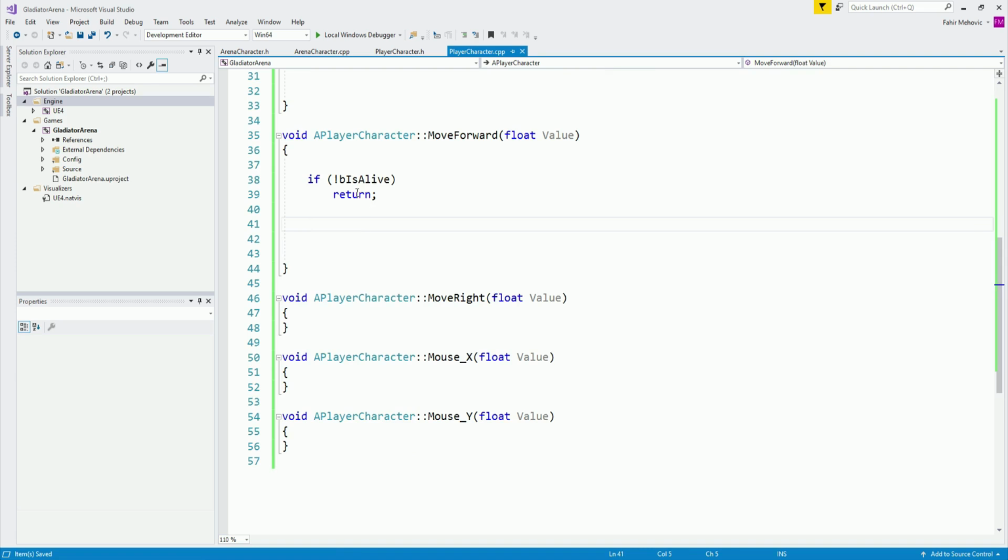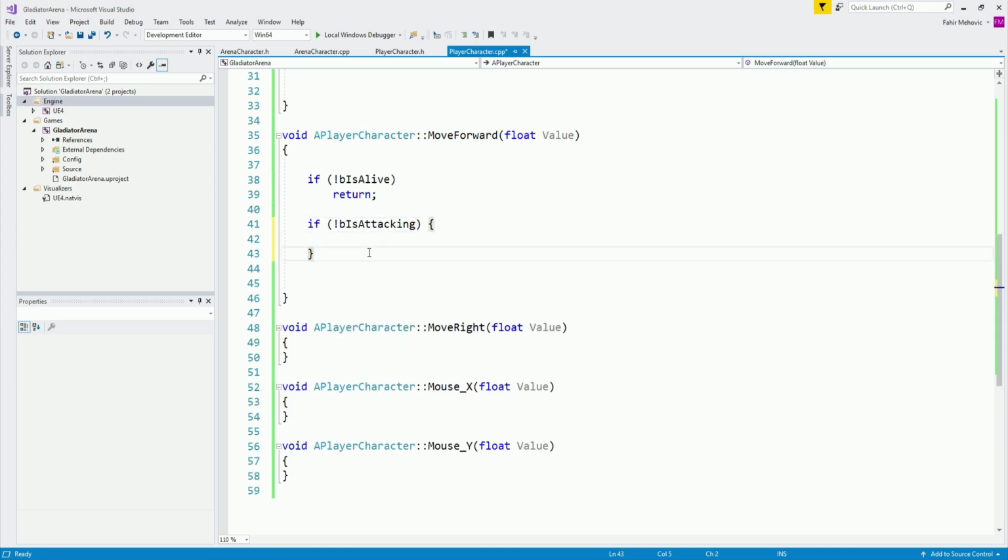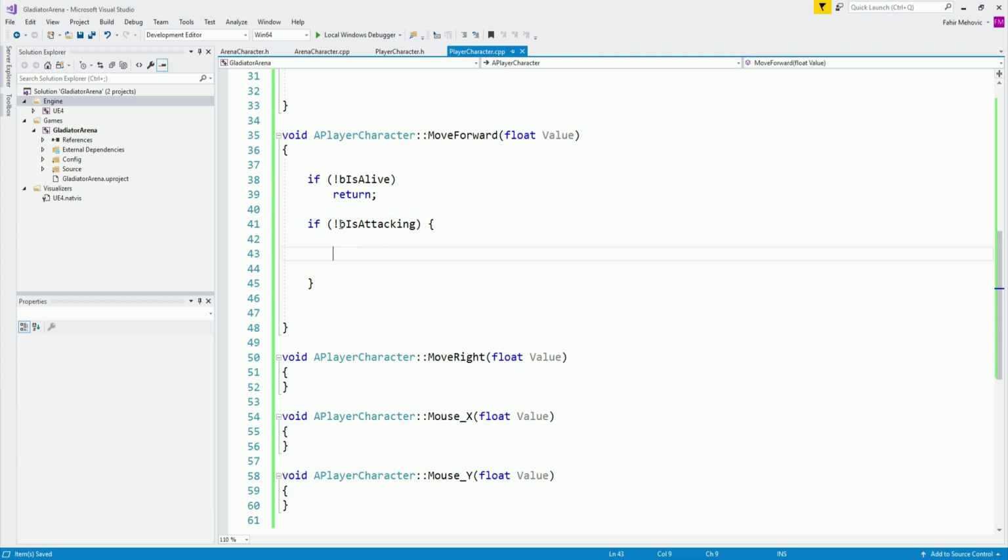But if we are alive, then we are going to test if we are not attacking. So if !bIsAttacking, so again with the exclamation mark, which means we are making it the opposite. So the exclamation mark makes the boolean after it the opposite. So if this is false, it will make it true. If it's true, it will make it false. So if we are not attacking, then we are going to move our character.